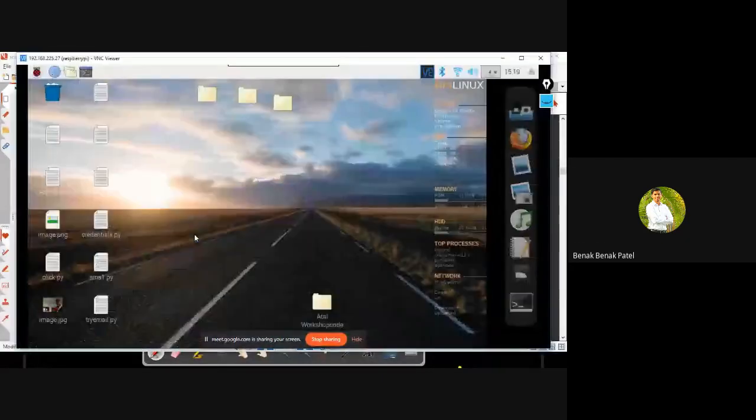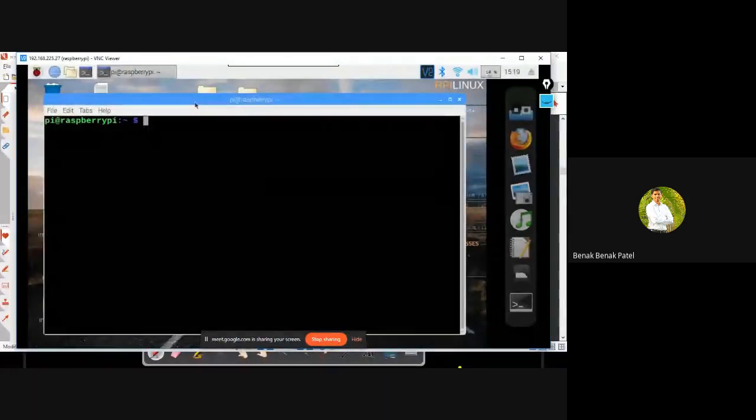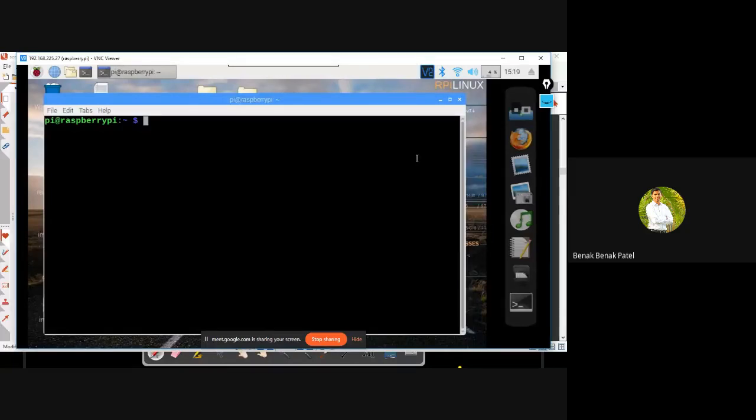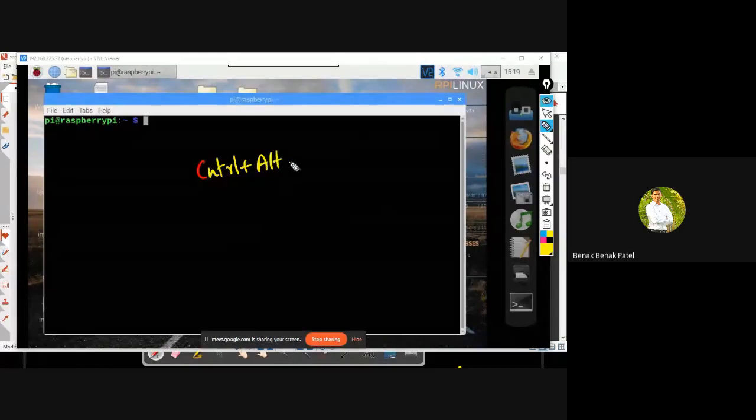In order to do so, we are supposed to open up our terminal, and the shortcut to open up the terminal is Control plus Alt plus T.